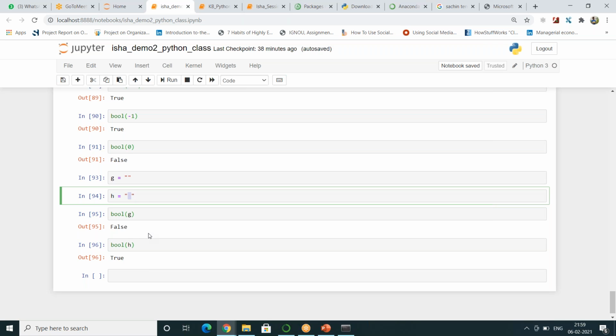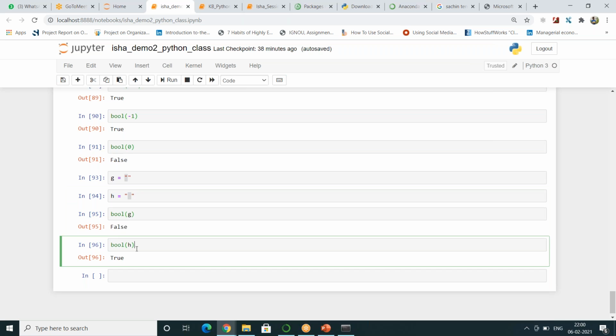So what I told you, anything other than a 0 is true. Anything defaulted to a 0 is false. So when you don't give anything within a string, Python will return you false. When you give any character within a string, Python will return you true.